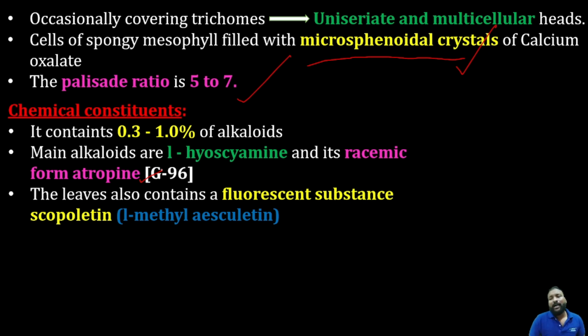Sometimes they ask, what is the racemic form of hyoscyamine? Which one is the most active form of hyoscyamine? You should definitely remember that atropine is not directly available in the plants, but it can be produced by the racemization of hyoscyamine to atropine.